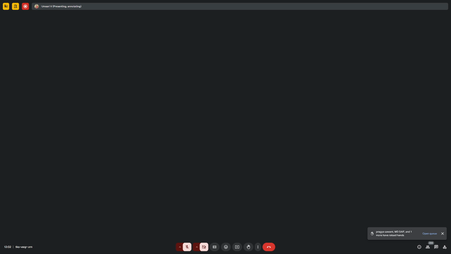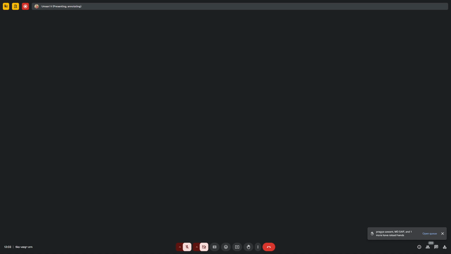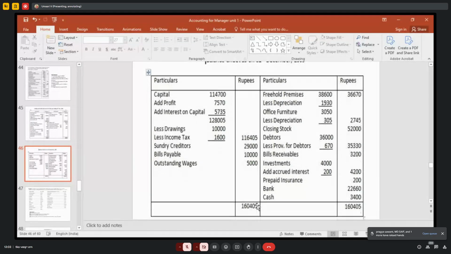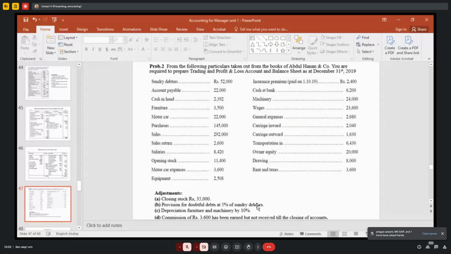Okay, you practice it. Next class we will do one problem under final accounts. Then depreciation, fund flow, cash flow, ratio, marginal costing. So many things are there. We have to rush it. You practice it. For each heading, I will prepare one problem.